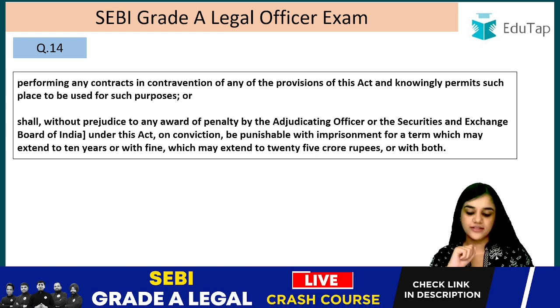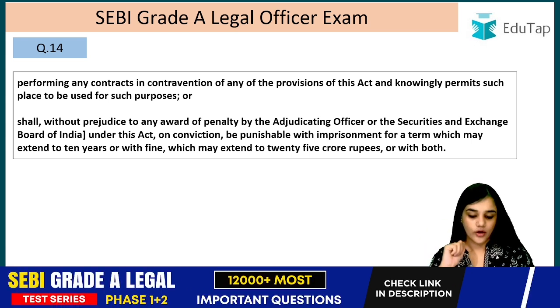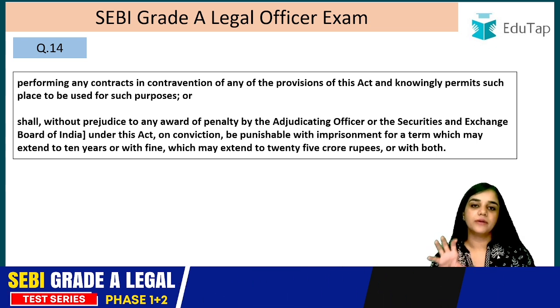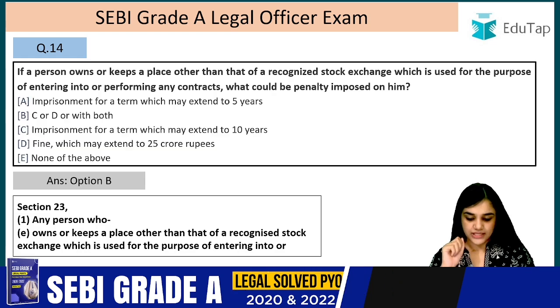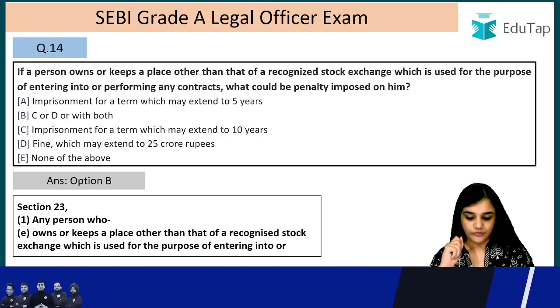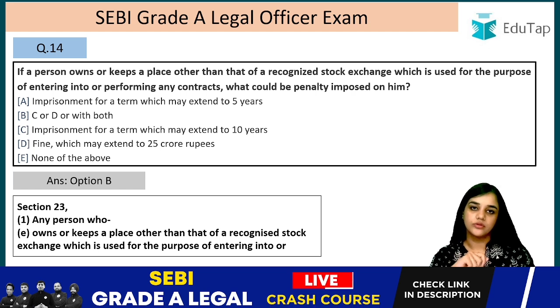So the punishment is 10 years. Which may extend to 10 years means maximum of 10 years, or with fine which may extend to 25 crore rupees or both, right? So 25 crore rupees is maximum fine, and the maximum imprisonment is 10 years. So the answer is B, imprisonment for a term of 10 years, fine which may extend to 25 crore, or both, right? Question number 15.